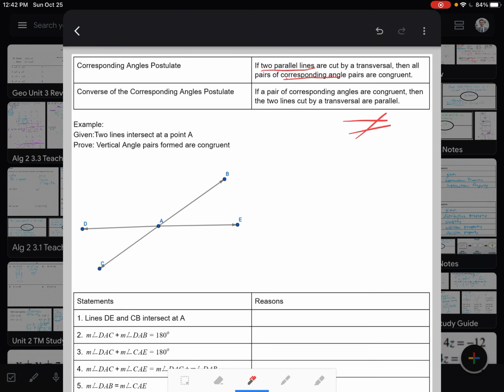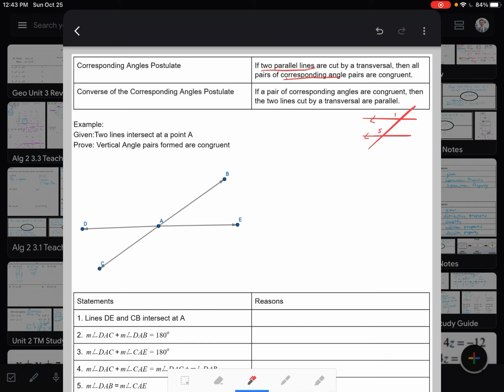So last unit, we had a diagram like this. I should draw that a little bit bigger, with a little bit more space. If we have a diagram like this, we would know that angle 1 and angle 5 are congruent as long as we said that these two lines here are parallel. We don't have to prove anything there, we just knew it, right? Angle 1, angle 5, they're good as long as we know those lines are parallel.